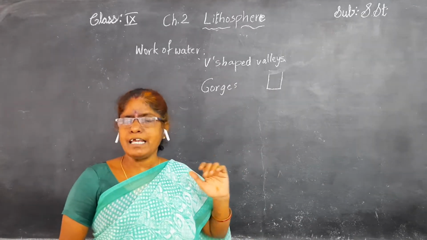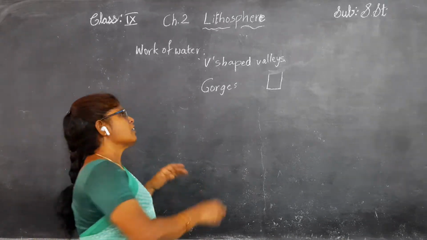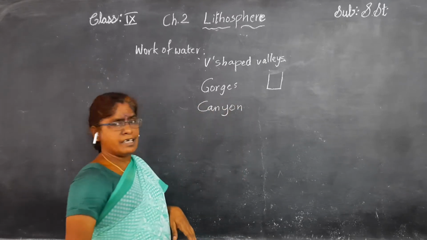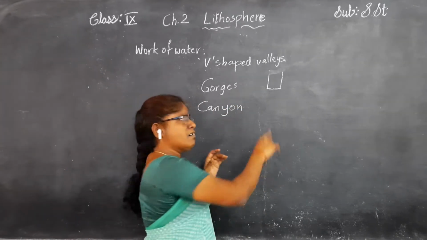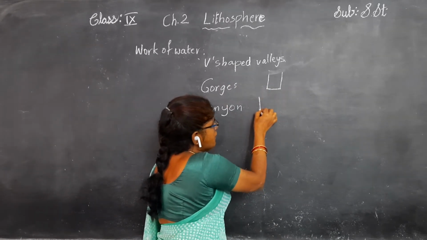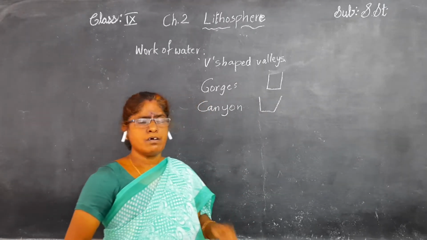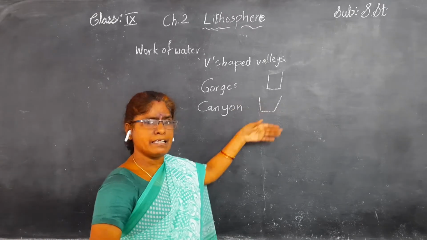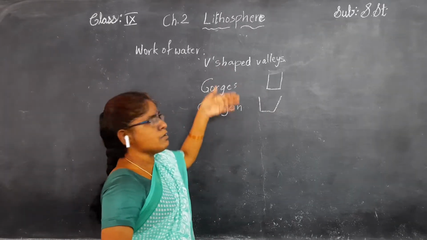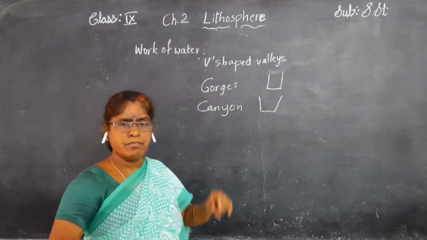And in Kashmir Valley also we observe these gorges. The next shape is the canyon. A canyon is also like this, but the top portion is wider than the bottom portion. In this way, water forms V-shaped valleys, gorges and canyons.